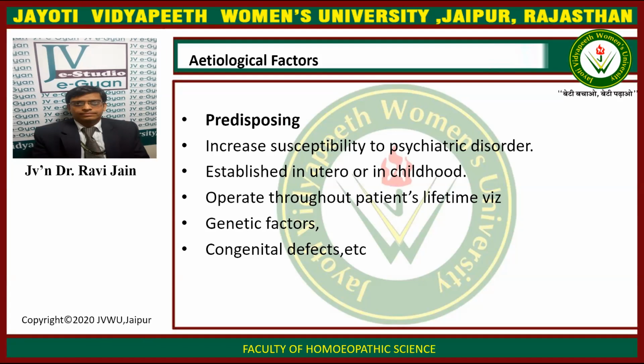This susceptibility is usually established while the baby is in the uterus. It operates through the patient's lifetime, and these factors, implanted during uterine life, operate throughout life through genetic factors, congenital factors, and many other factors that are responsible for the development of psychiatric disorders.